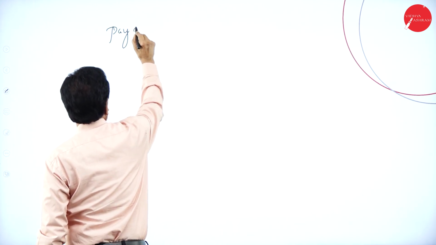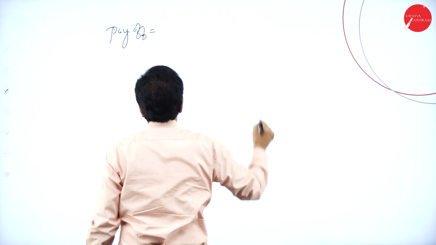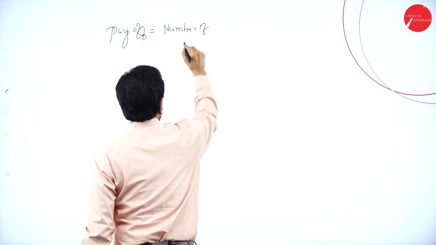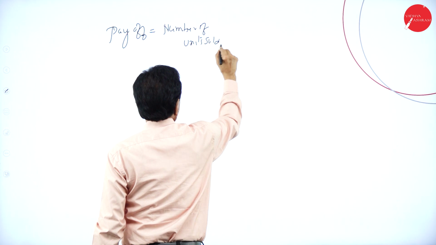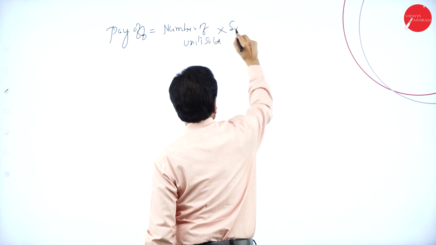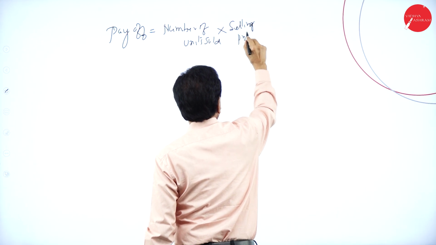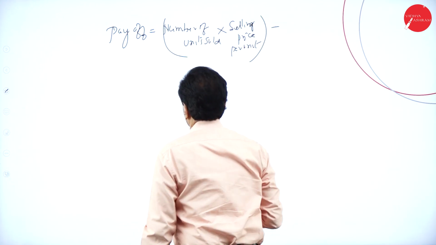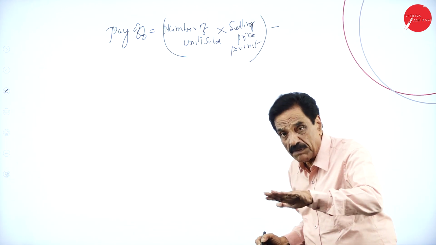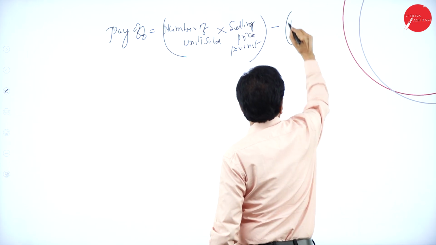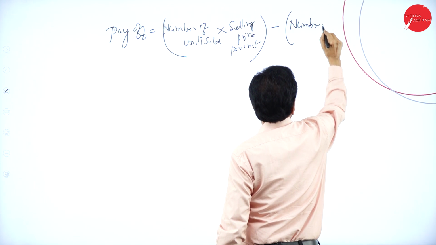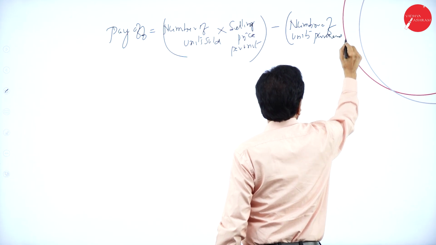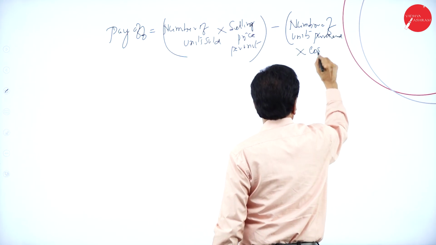The payoff is equal to the number of units sold multiplied by the selling price per unit, minus the number of units purchased multiplied by the cost per unit.